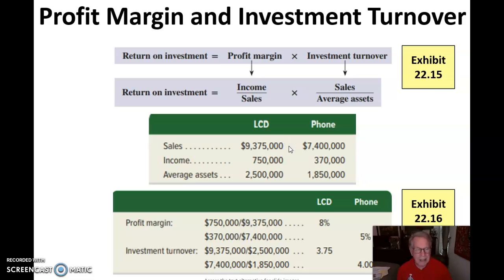This should be net income and net sales, but they've abbreviated it for effect here. So the LCD is making 8%, the phone division is making 5%. For investment turnover, we take our sales and divide that by our average assets. Our turnover for the LCD is 3.75, but the phone is doing a little better at 4.